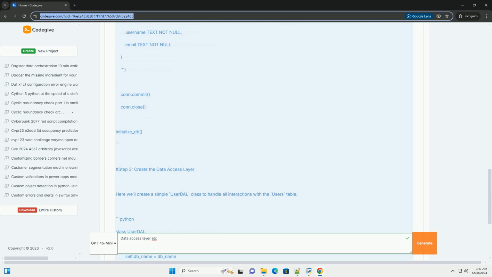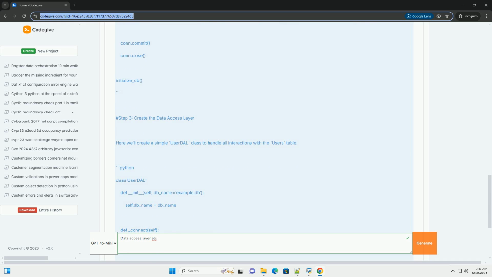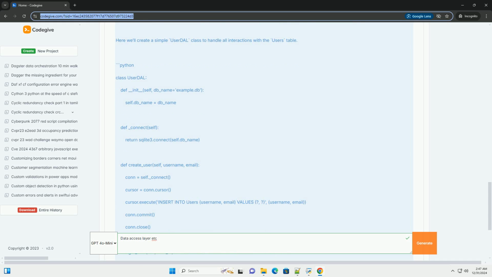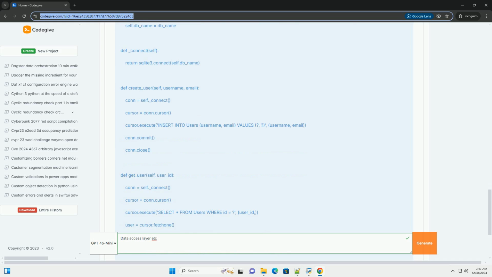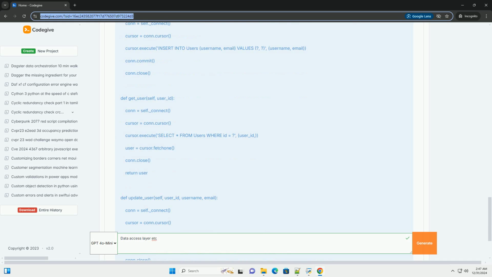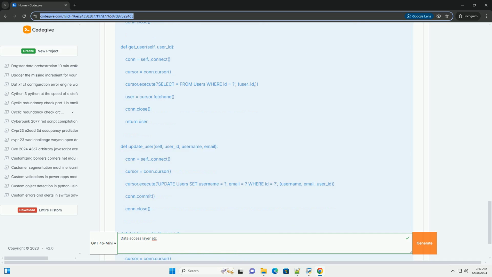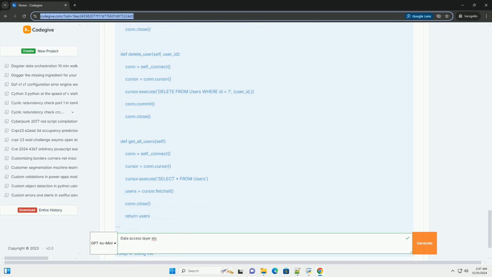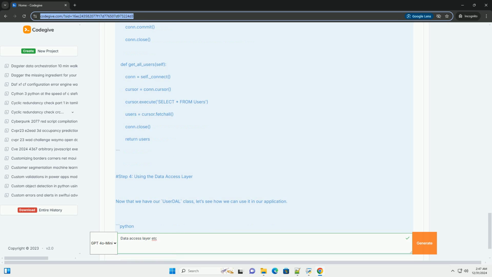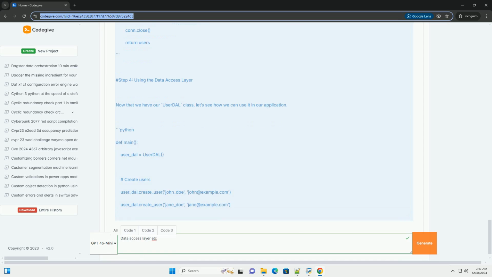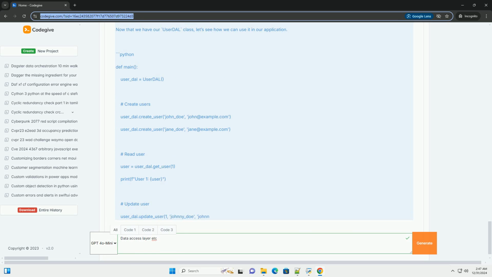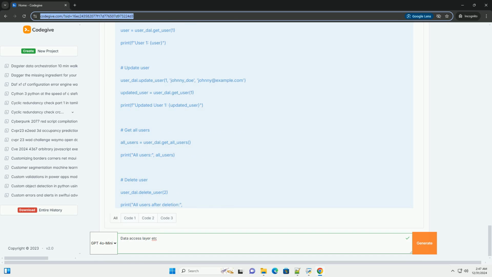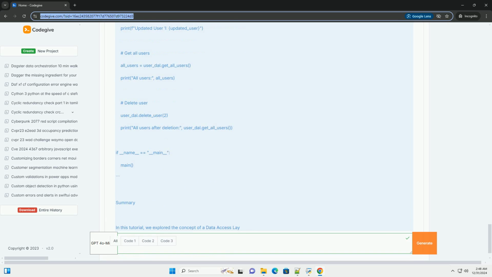Key concepts: 1. Separation of concerns. The DAL separates database logic from business logic, making code easier to maintain and test. 2. Encapsulation. The DAL encapsulates the database interaction details, so changes to the database, like switching from SQL Server to PostgreSQL, require minimal changes in the application. 3. Reusability. Common data access logic can be reused across different parts of the application.